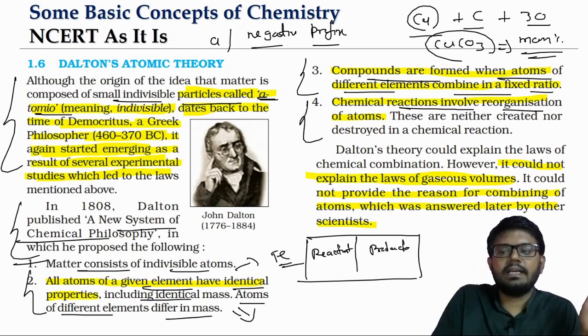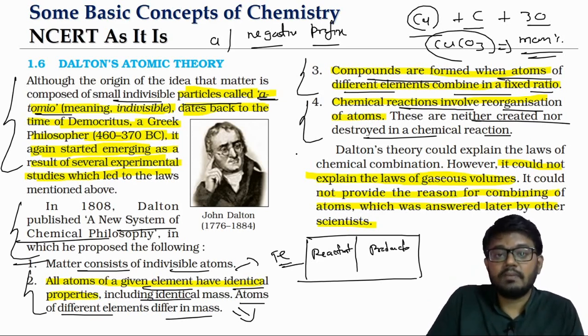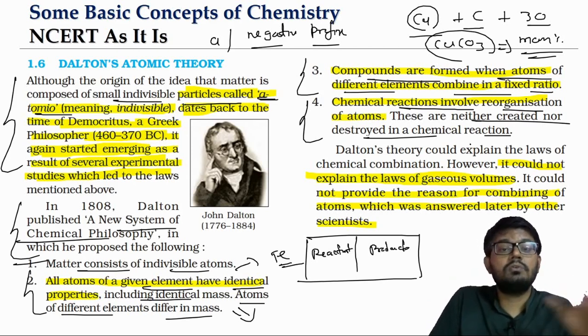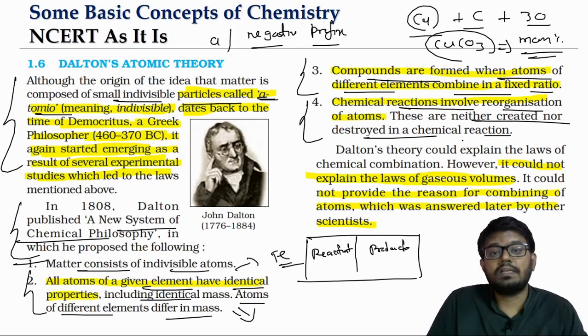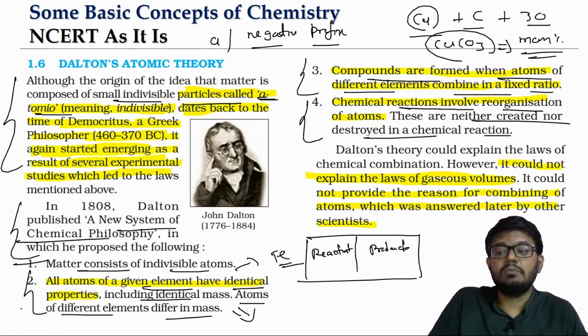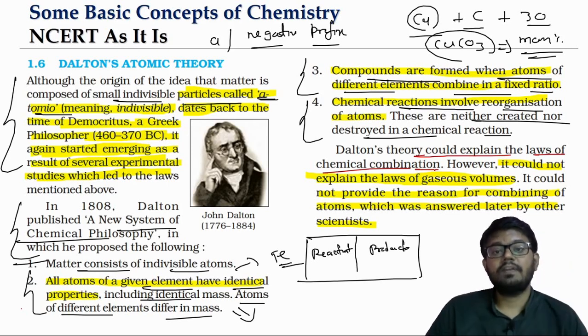Atoms can neither be created nor be destroyed in a chemical reaction. Means what? Since mass is coming from atoms, it means mass can neither be created nor be destroyed. So this is able to support the law of conservation of mass. This way, Dalton's theory is able to explain the law of conservation of mass and the law of definite proportions.